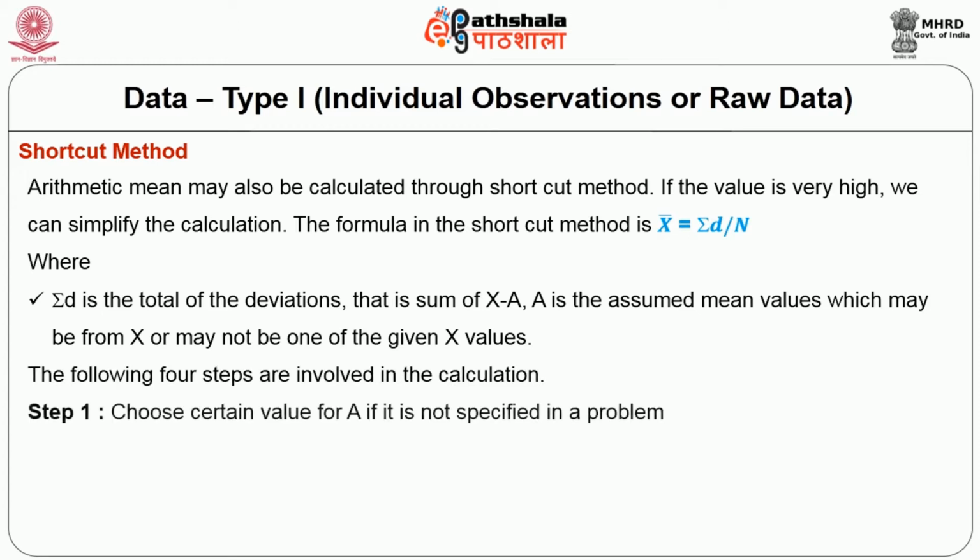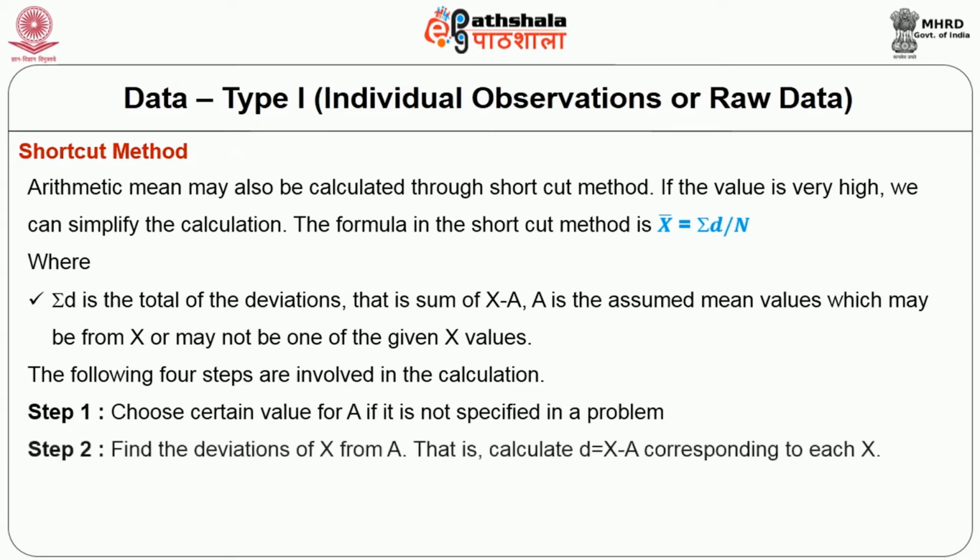Step 1, choose certain value for a if it is not specified in a problem. Step 2, find the deviations of x from a, that is, calculate d is equal to x minus a corresponding to each x. Step 3, find sigma d.